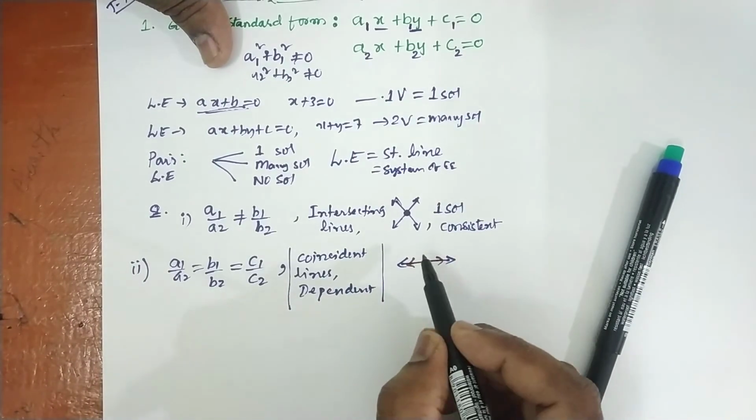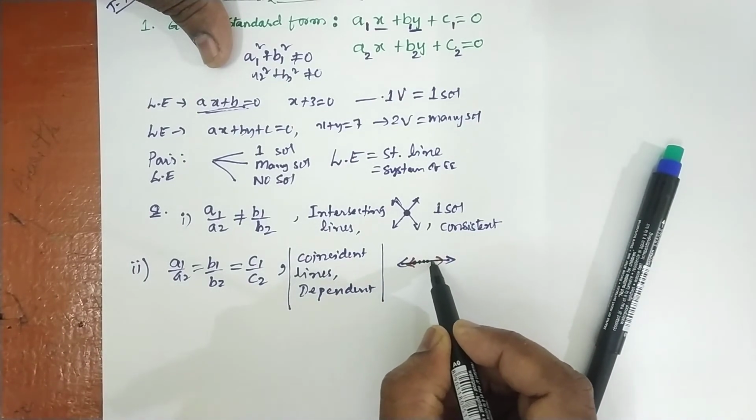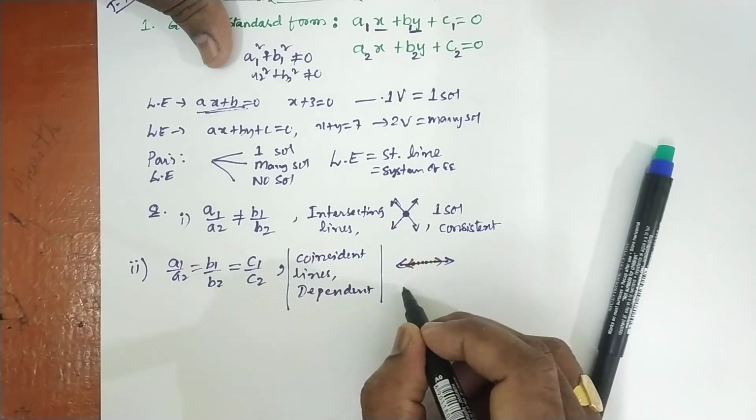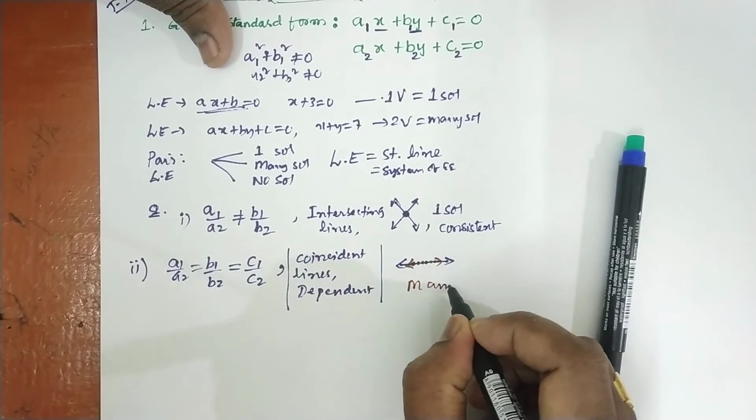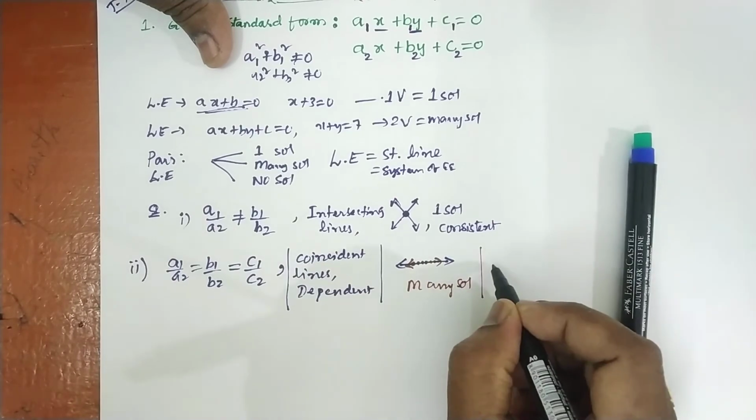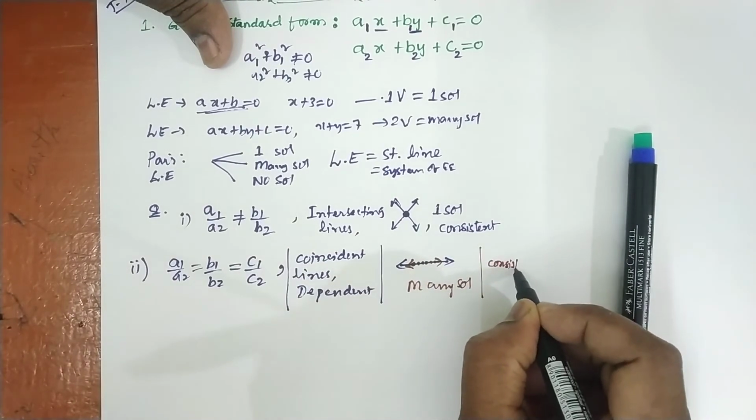So these are called coincident lines. They intersect at many points; these are all contact points. Therefore we get many solutions, and hence it has a solution. It is called consistent.